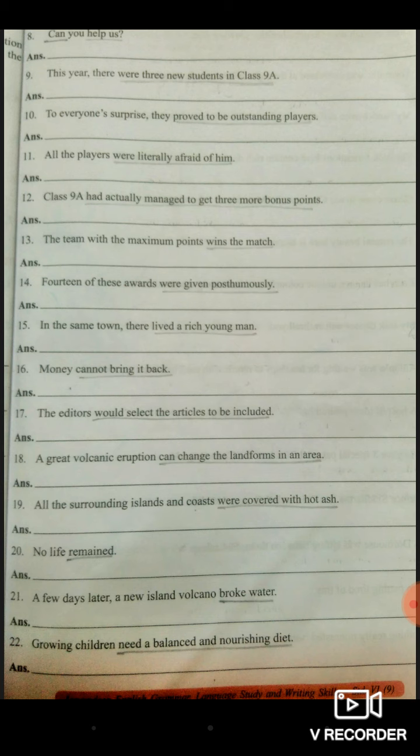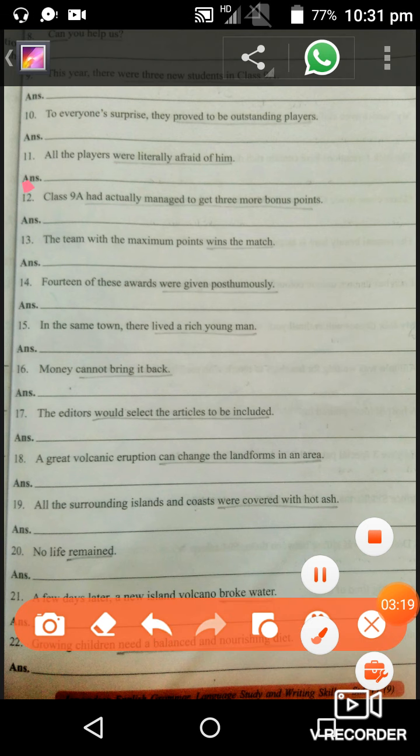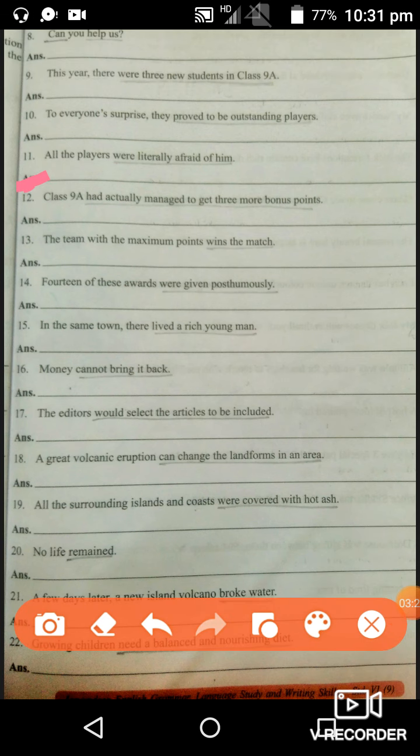To everyone's surprise, they proved to be outstanding players. Yes. Then proved is a verb. That's why proved to be outstanding players is what? Predicate. So students, now we are looking at example number 11. Yes. Are you looking? Look now. All the players were literally afraid of him. Were literally afraid of him is a predicate.